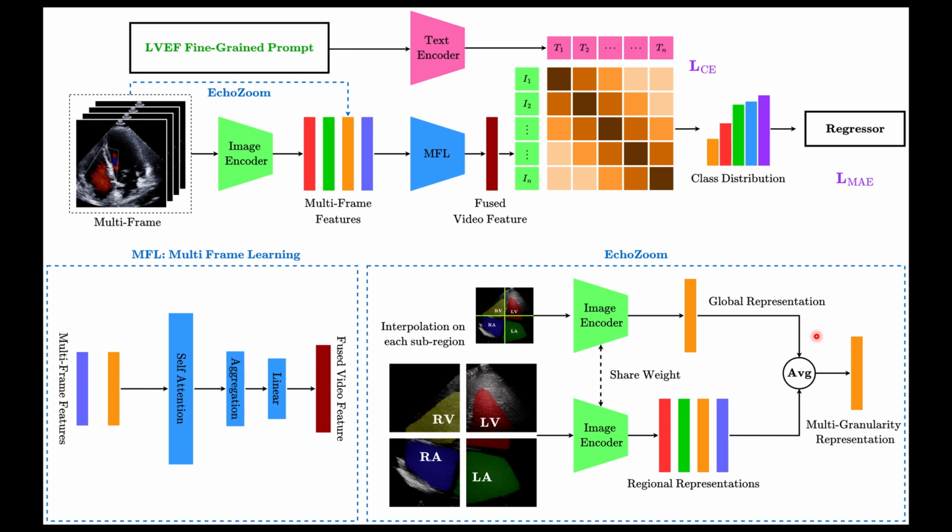The few-shot framing is what makes this clinically meaningful. In a hospital with a different ultrasound machine, you might only have a handful of labeled scans. CardiacCLIP is designed for exactly that, adapting quickly, generalizing broadly, without needing to retrain from scratch on a massive dataset. It's a blueprint for how to bring powerful pre-trained vision language models into medical video analysis responsibly.